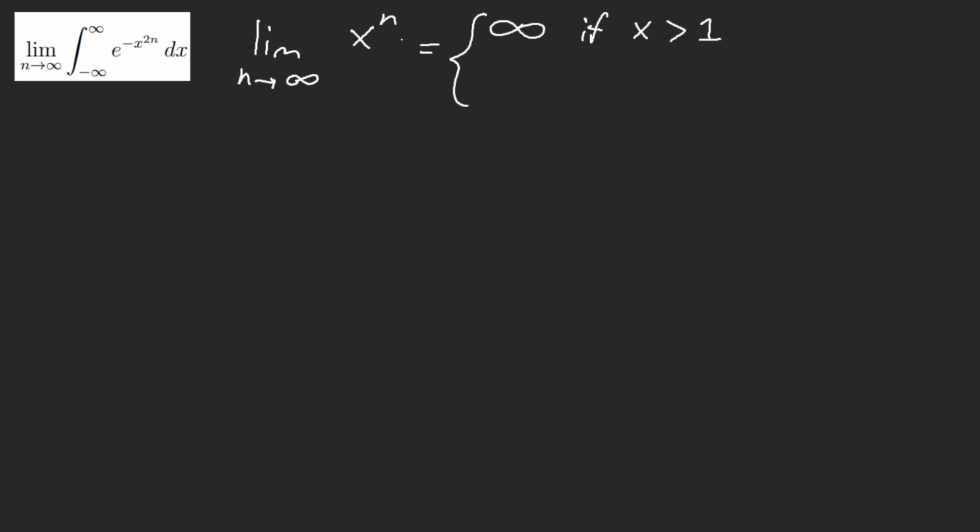Maybe I should recap. Let's recap. Why am I so careful with limit integrals? It's because x to the power of n does not always equal infinity, okay? I'm gonna repeat myself. This does not always equal infinity. The limit of n approaches infinity of x to the power of n is equal to infinity if x is greater than 1, okay? If x is greater than 1, then this is going to be infinity.